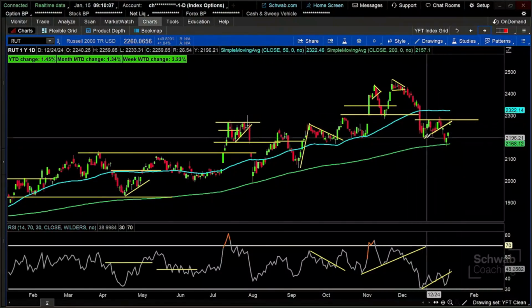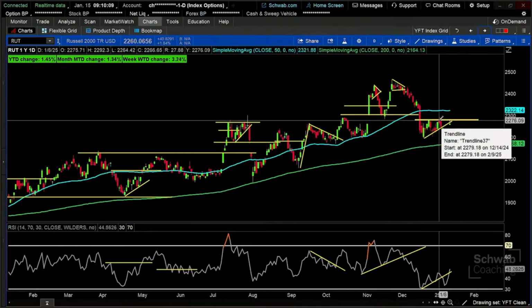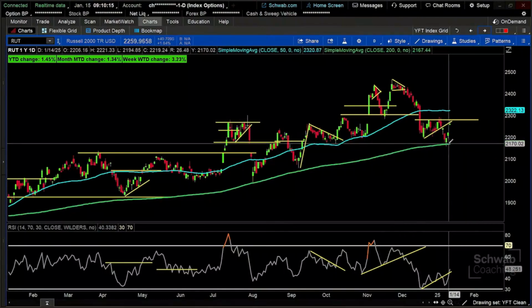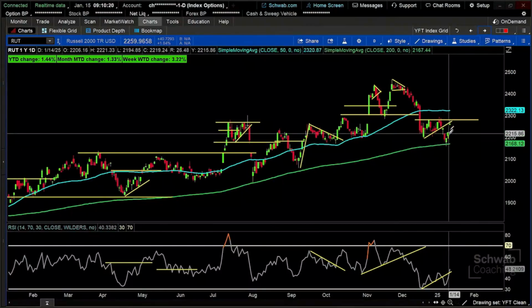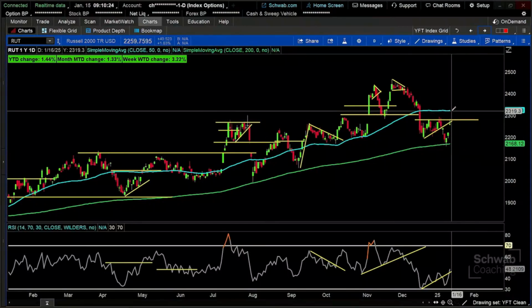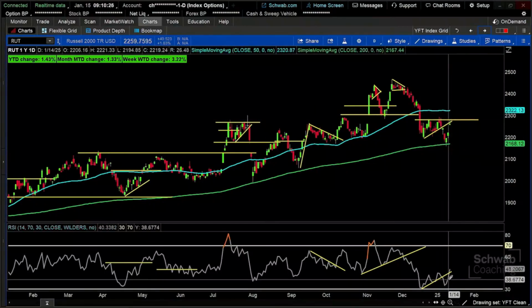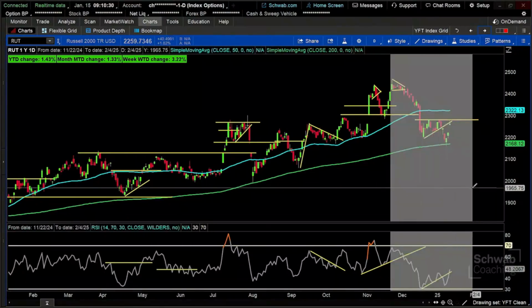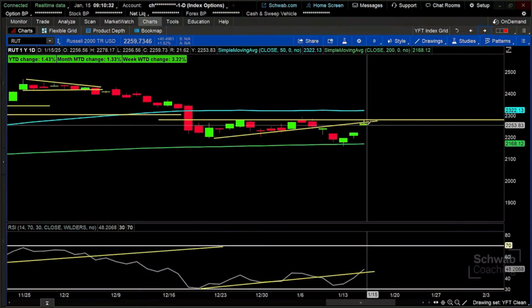Down, hit a horizontal and a diagonal support, rallied back up to this intermediate point, the apex around that 2281, pulled back down to the 200-period moving average, now bounced back up and knocking on the door of that resistance, well off the 50, which is now kind of horizontal. But a big, strong, booming momentum move, giving us a little bit of weakness here.